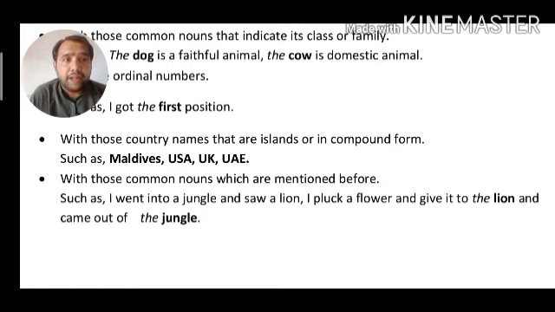And give it to the lion. Here lion is repeated, so in this regard we have added a definite article with the word lion. And came out of the jungle, because here jungle was used in an earlier sentence, and now we have repeated it in the next sentence. So the will be used with those common nouns which are mentioned before.